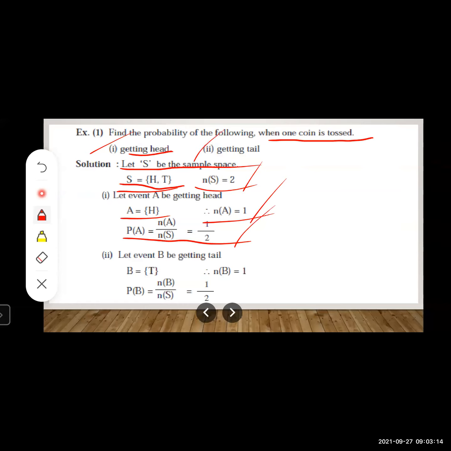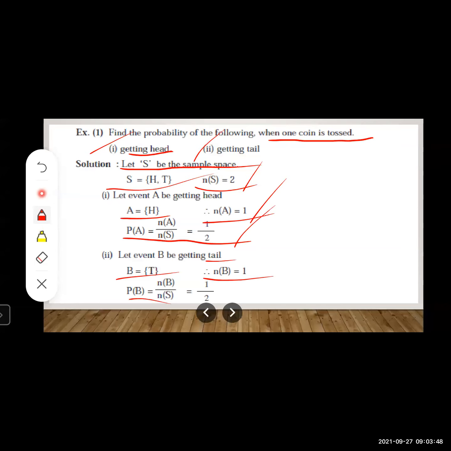Getting tail. If we consider B is the event of getting tail, then our favorable outcome will be tail, right? Means we can say, in other words, our expected event is a tail, right? So again, let us move to the sample space and write this favorable outcome from the sample space. What is our favorable outcome? Tail. So write in terms of event, B is equal to tail. Again, sample point is 1. So you will write n(B) is equal to 1, right?